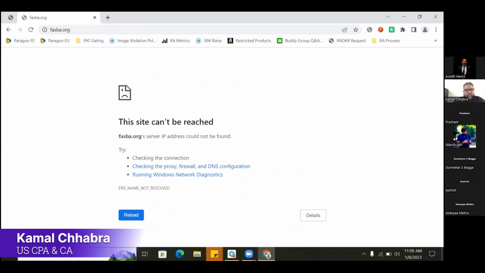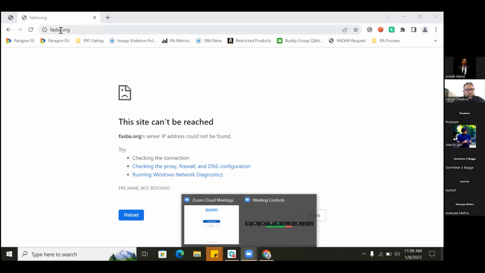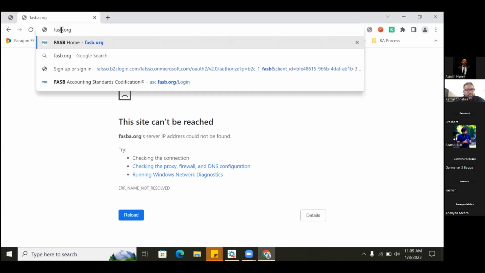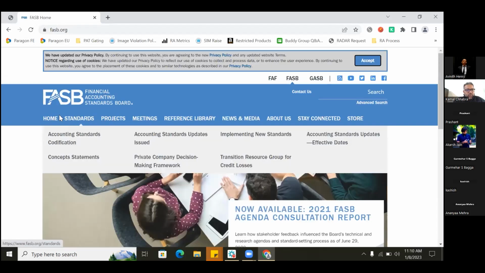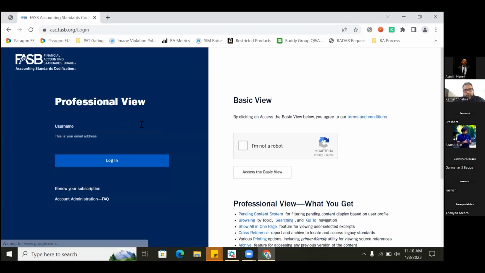Or just copy paste that link which I have shared. No, remove A after B. Yes, go to the standards, accounting standards codification, on the right hand side, click on this. Click on I am not a bot.